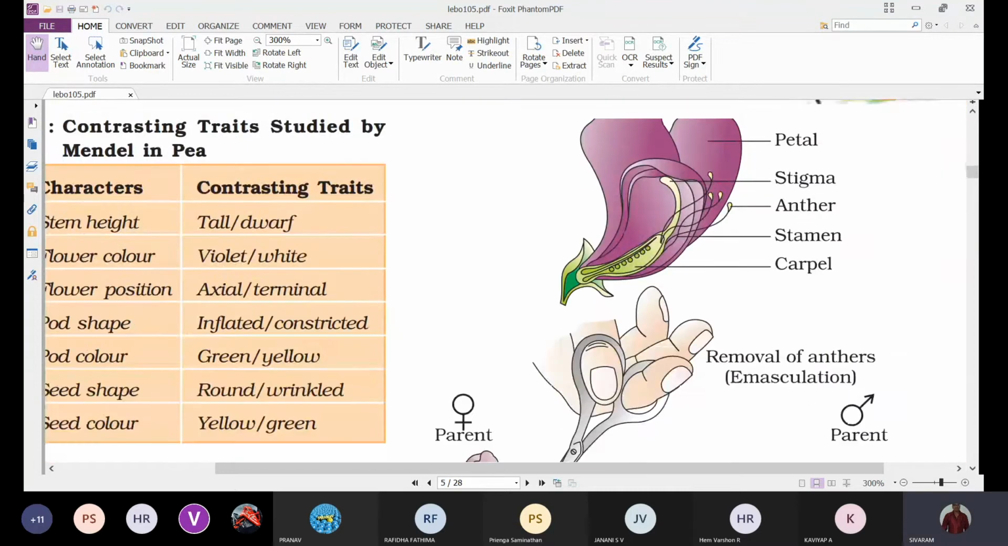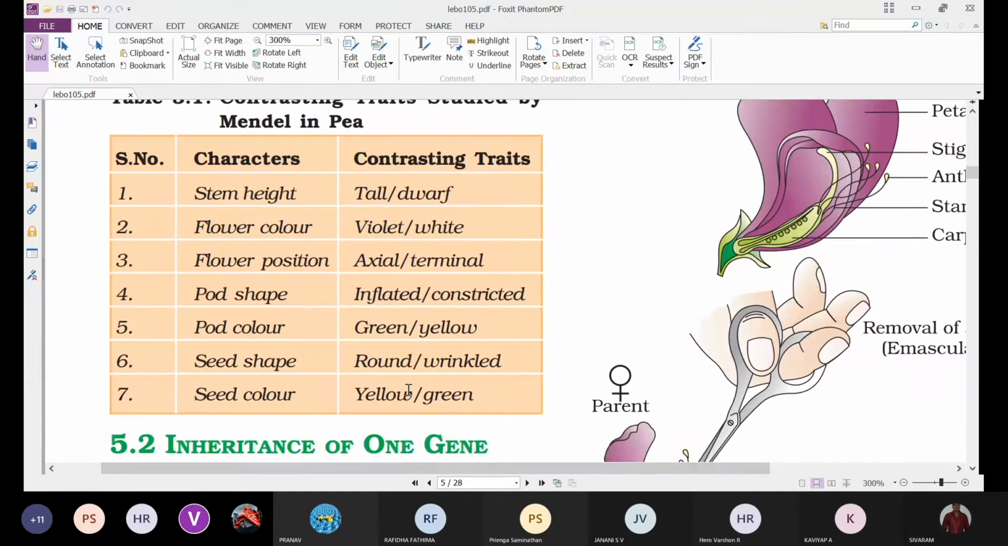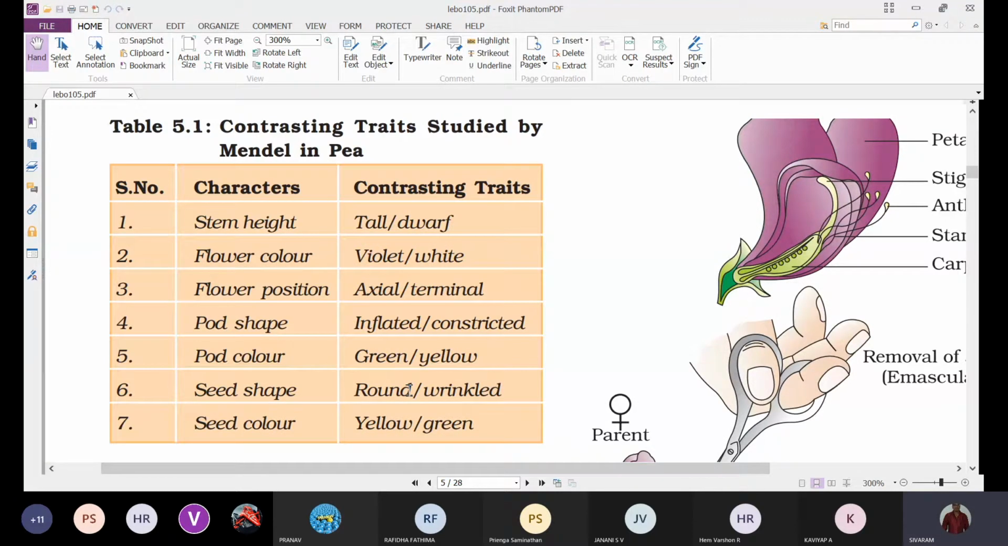We can observe this in the table. So totally he has selected 7 characters which show 14 traits of 7 pairs. There are 7 pairs of contrasting traits, each representing 7 characters. So total traits are 14. Characters are 7. Contrasting traits are also 7. Remember. So when you observe here, what are the characters that Mendel has selected?